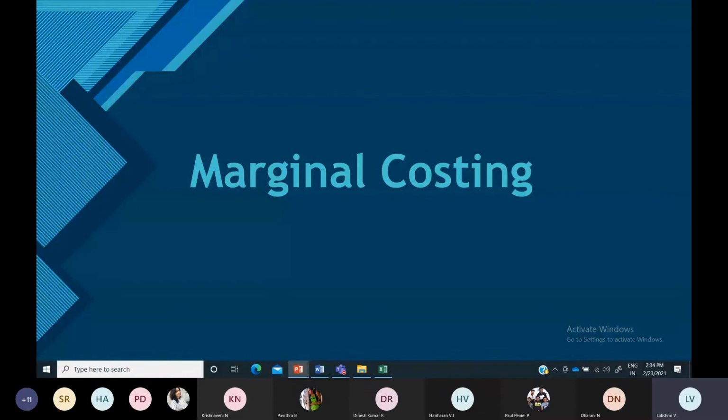The selling price of the product you want to fix up, and how can we reduce the variable cost in our production? You have to reduce your cost of production, particularly your variable cost. It is for this that the marginal costing technique has been applied. So what is meant by marginal cost? What is meant by marginal costing?